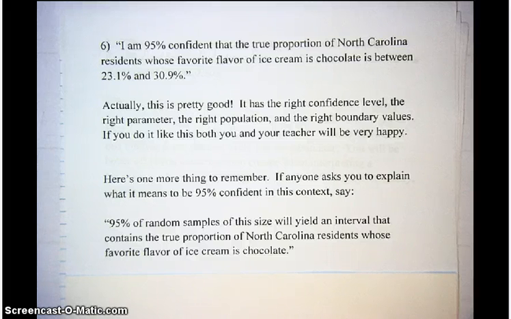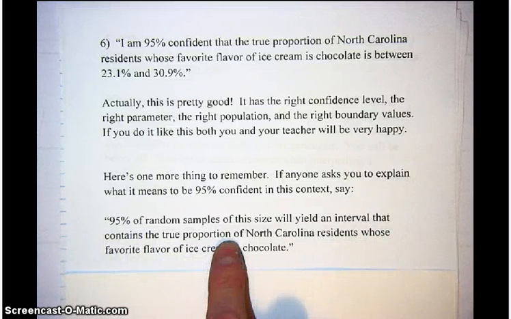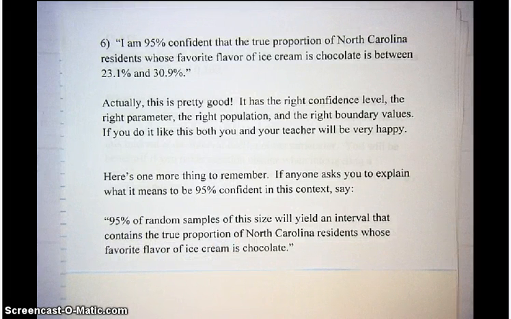And there's one more thing. On an AP exam a few years ago, they asked about what 95% confidence meant. So if anybody asks you what it means to be 95% confident, say 95% of random samples of this size will yield an interval that contains the true proportion of North Carolina residents whose favorite flavor of ice cream is chocolate. You'll have to adapt that to whatever context you're working with, but the first half of this sentence would be appropriate in just about any case when you're talking about proportions. So that's what you do. The level of confidence is about the fraction of samples that will give you correct results. That's all it is.